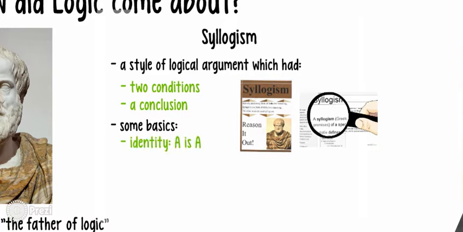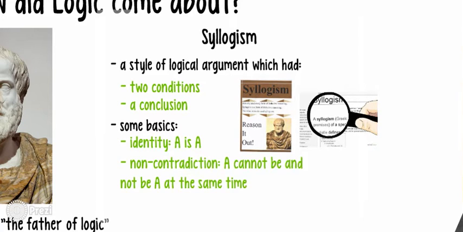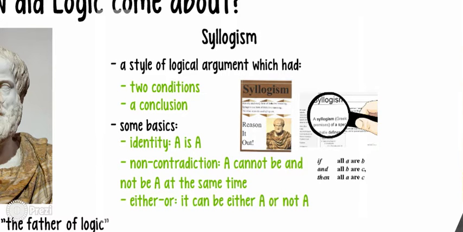Identity: what it is, is what it is. Non-contradiction: A cannot be and not be A at the same time. Either-or: it can be either A or not A. And they were structured like this.